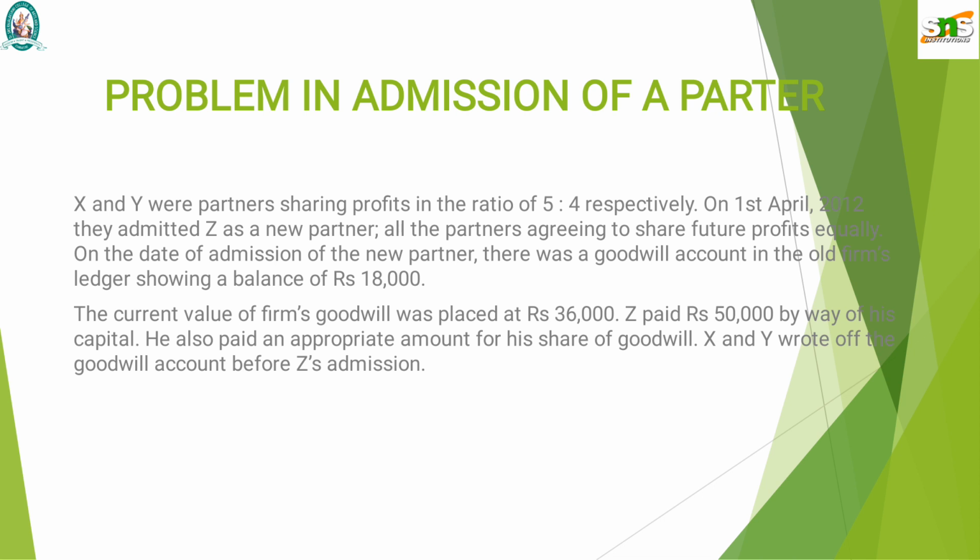Z paid rupees 50,000 by way of his capital. He also paid an appropriate amount of his share of goodwill. X and Y wrote off the goodwill account before Z's admission.